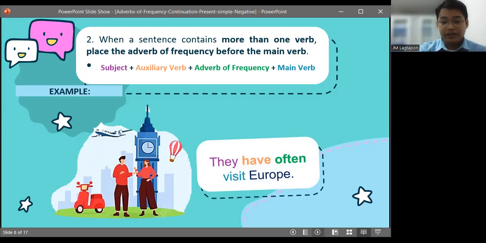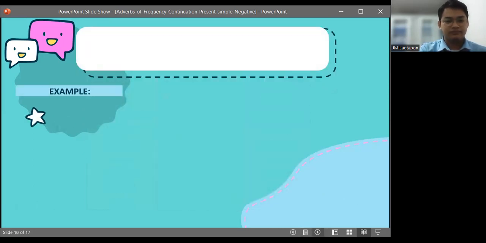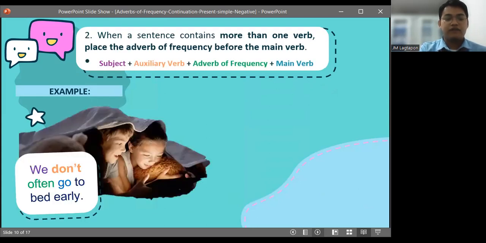So for you to be familiarized with what auxiliary verbs are, let's look at the examples. So here are the examples of auxiliary verbs. Now let's have another example which uses the auxiliary verbs don't and doesn't. We don't often go to bed early.